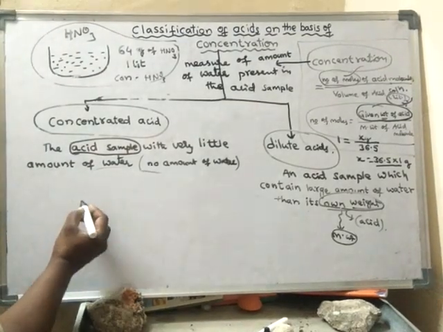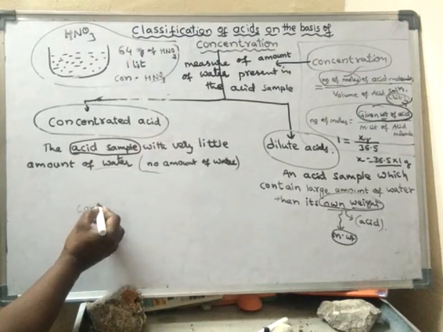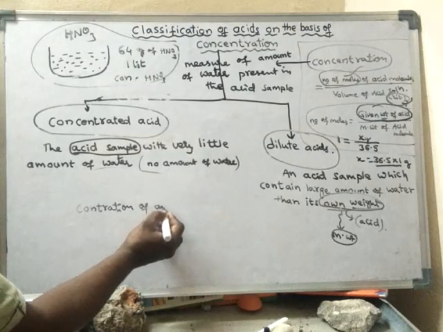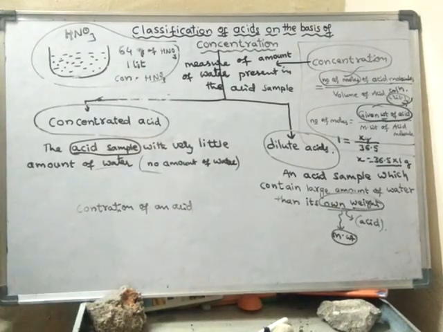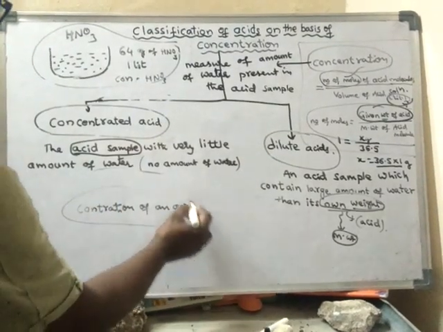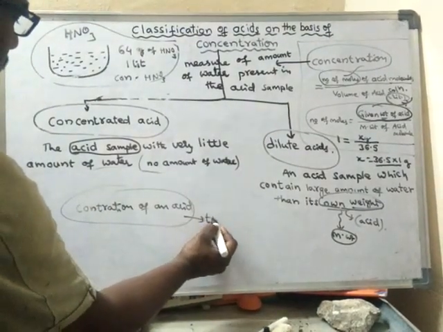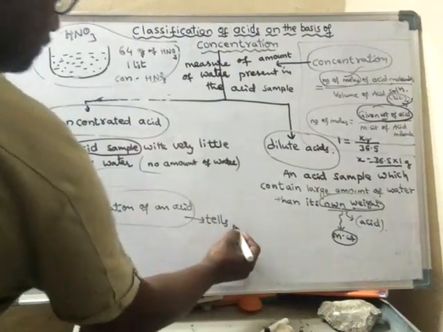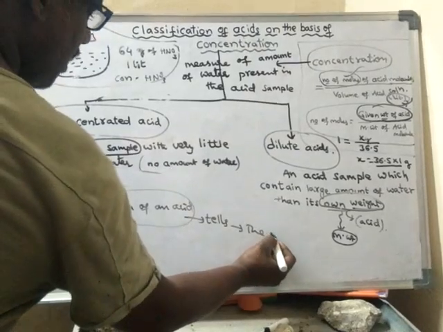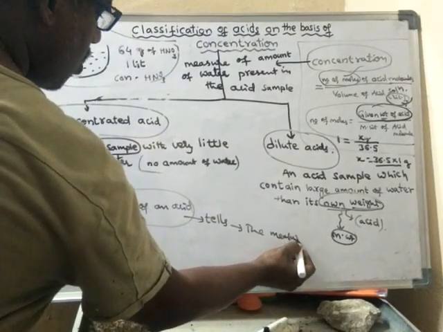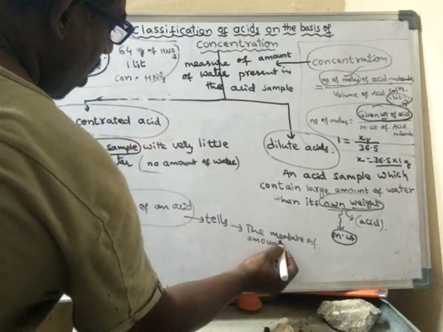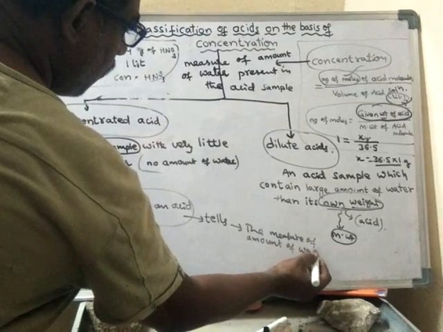Generally, the concentration of an acid tells about the measure of the amount of water.